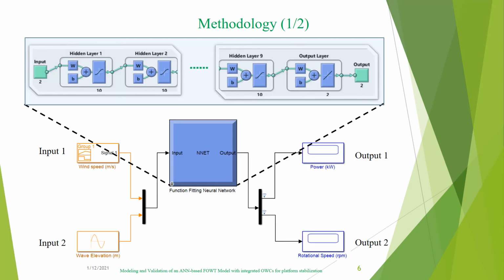The designed ANN has 9 hidden layers and one input and one output layer. The ANN looks like this. It has two inputs and two outputs. After creating the ANN, we validate it by using the Simulink environment and comparing its output to the FAST output.